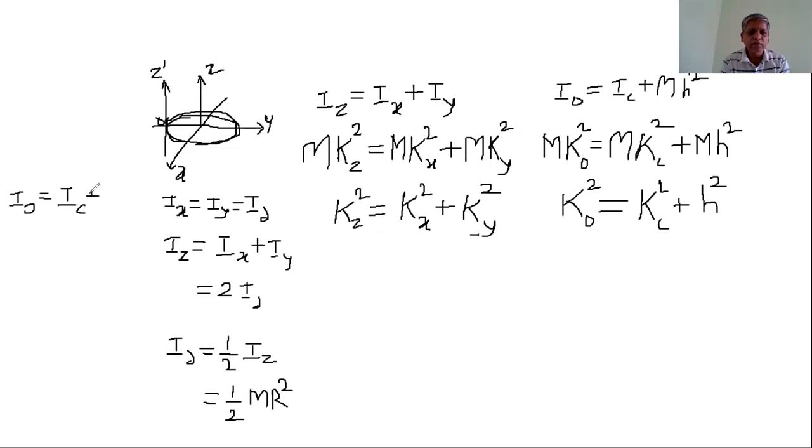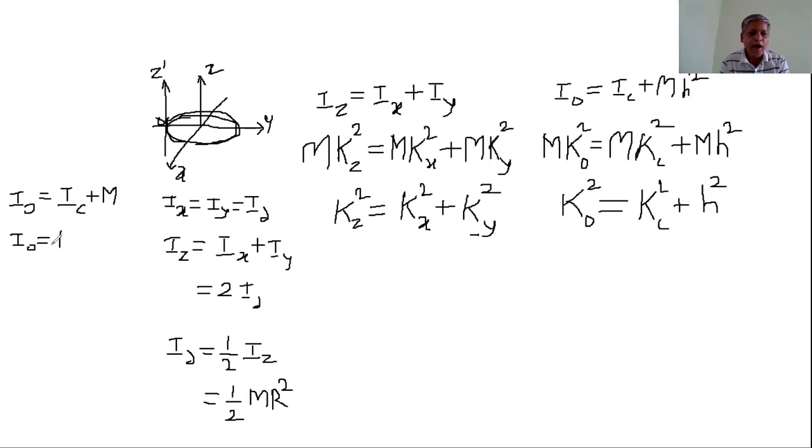In this case, the moment of inertia is to be found about this z' axis. Therefore, here I0 is equal to Iz'.